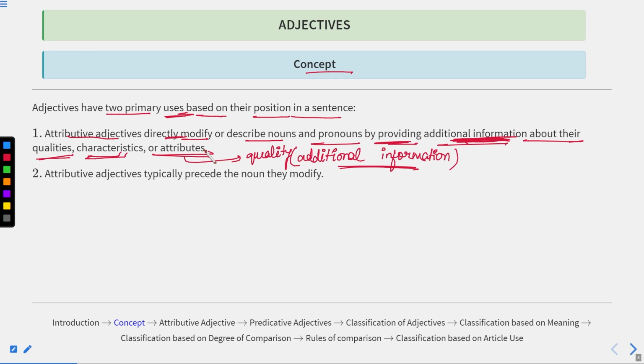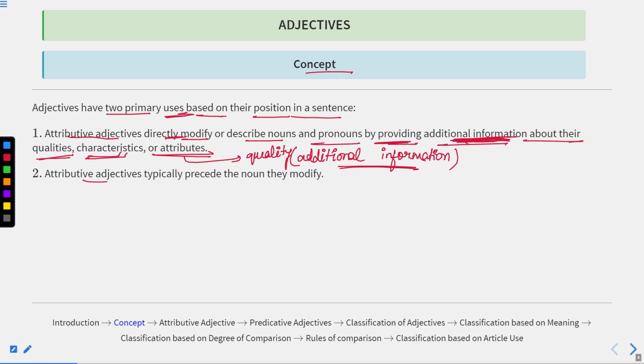Anyhow, if we can provide some additional information about a noun that we are referring to, that is known as its attributive. For example, if I say Ravi, my friend, I'm telling something about Ravi, that he is my friend. So "my friend" is something additional which I'm telling you about Ravi.